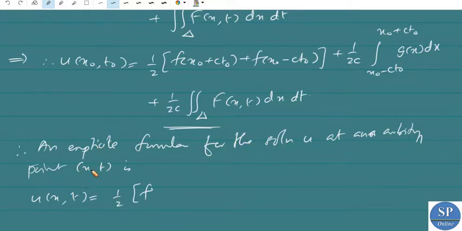So at any arbitrary point x comma t, we have u of x comma t